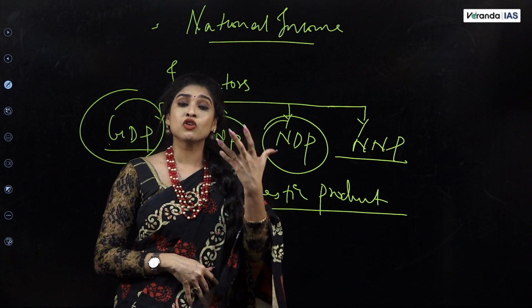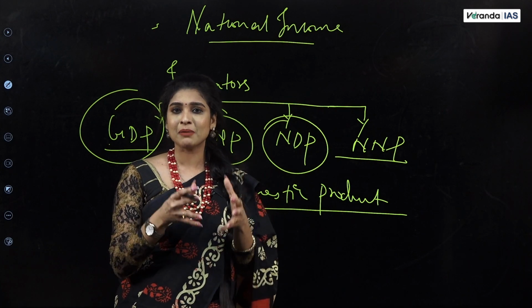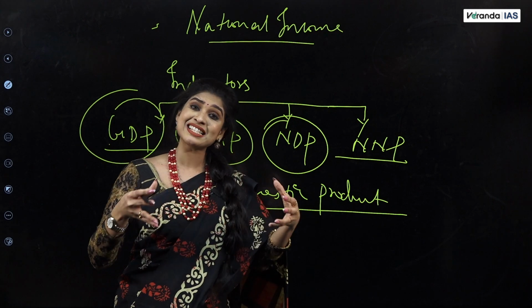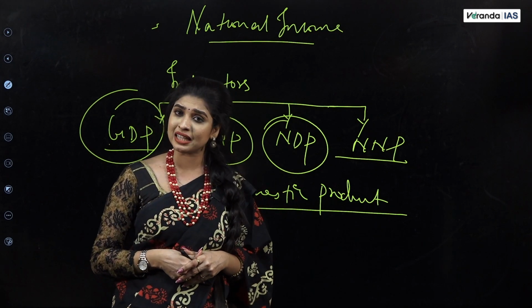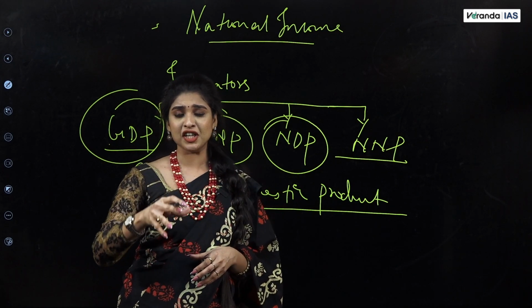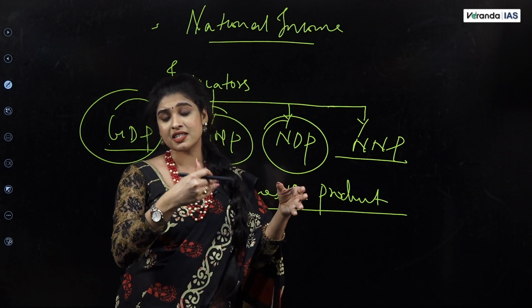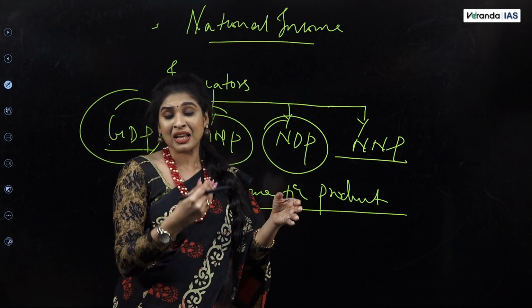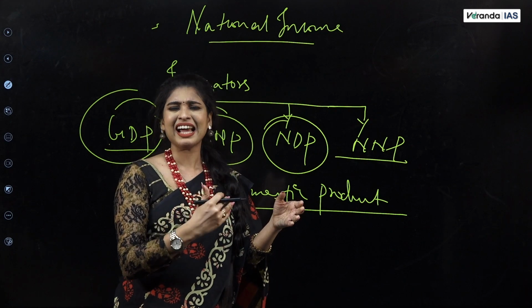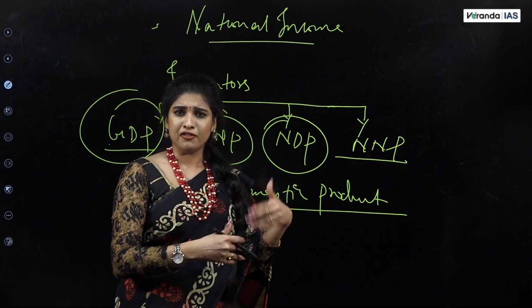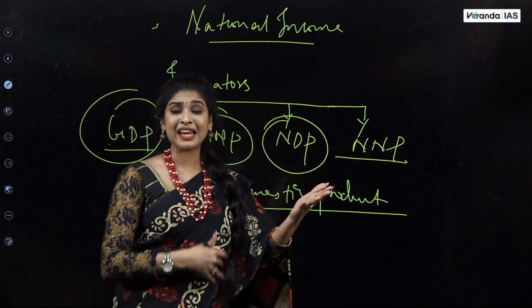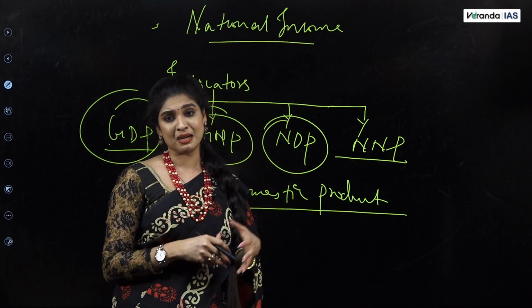For example, we have 3 sectors in an economy. What are they? Primary, secondary, tertiary sector. Primary sector means all the activities based on agriculture and allied activity, right? Your farming, fishing, forestry, mining, all these activities come under that.